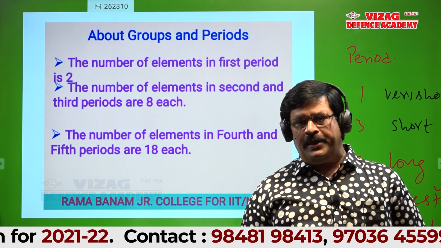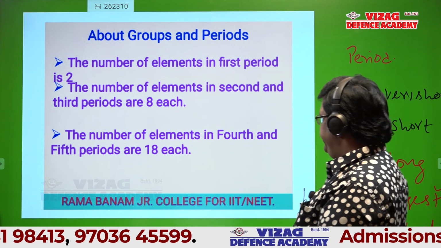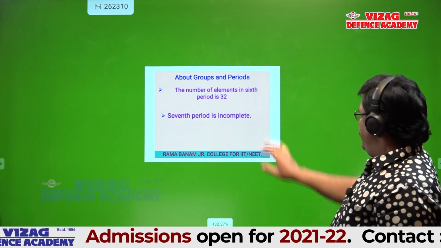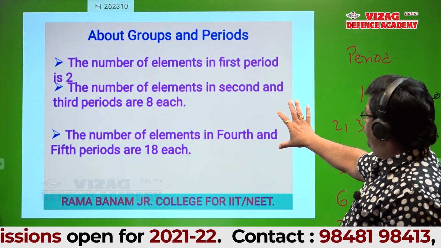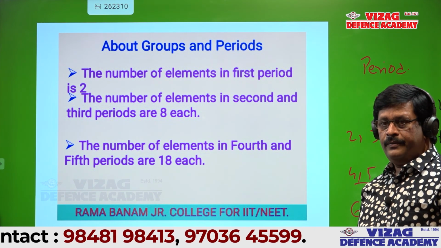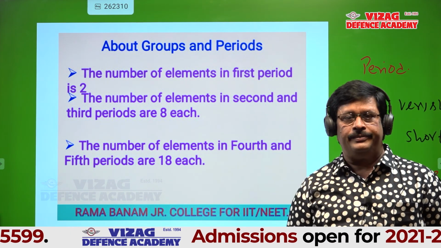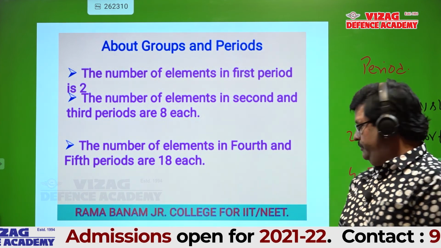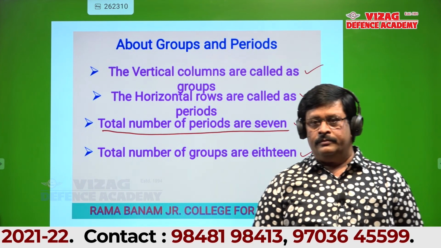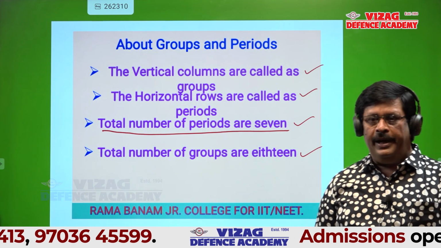The number of elements in the fourth and fifth periods is 18.